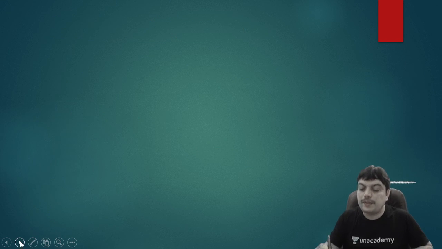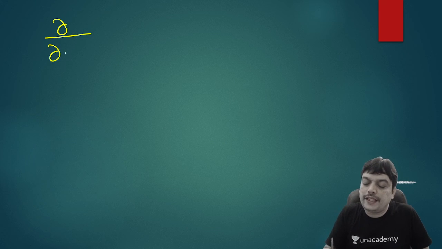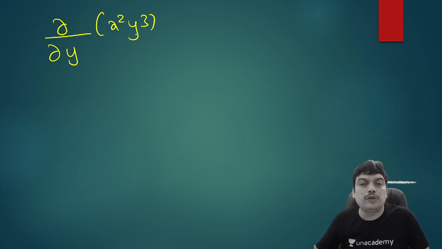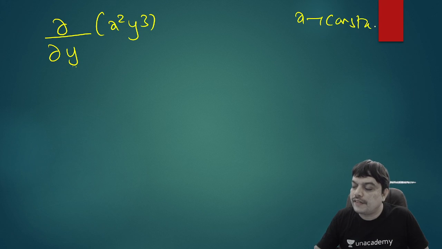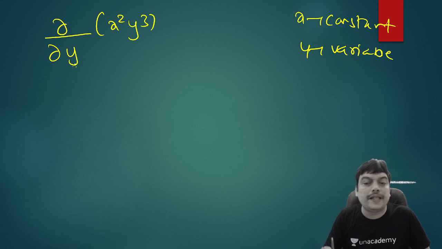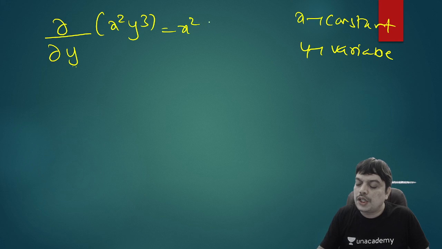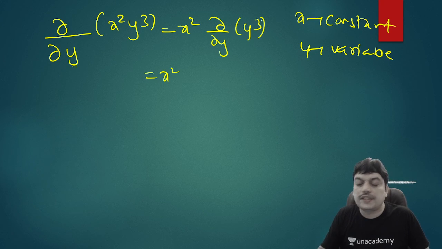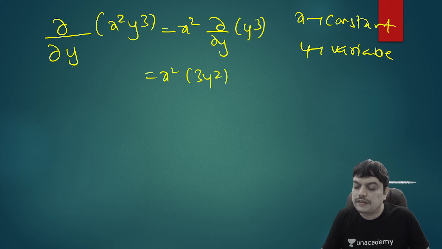I'll give you another example. Suppose you want to find dou by dou y of x square y cube. If it is a normal derivative, you could have used the product rule for both. But in this case, because it's a partial derivative with reference to y, we treat x as a constant and y as a variable. So if you are differentiating partially with reference to any variable, that is the variable and the remaining ones are constant. So x square will come out. You write x square into dou by dou y of y cube, and whatever formula we applied in normal derivative, you apply the same thing. Like y power n, the derivative will be n y power n minus 1, which is 3y square. So 3x square y square is the answer.